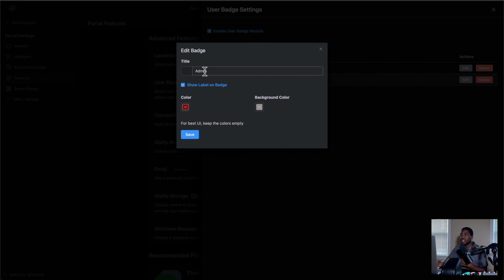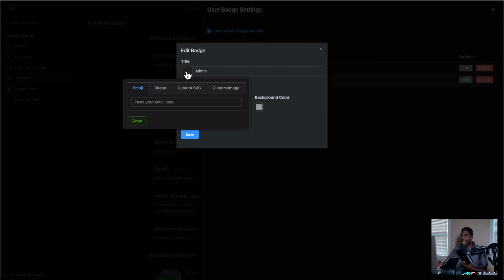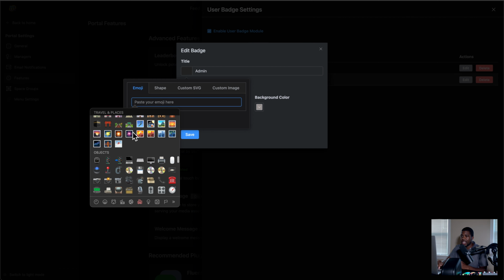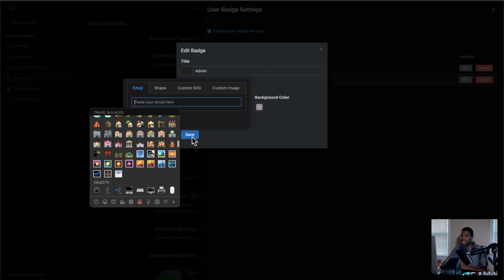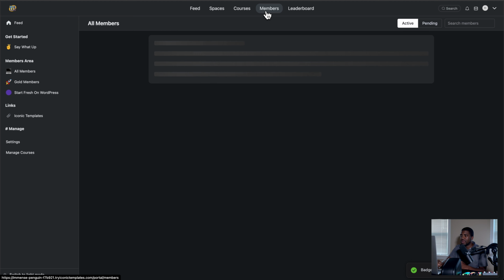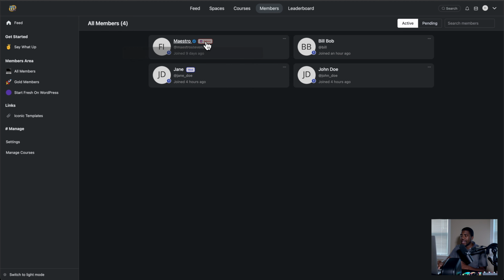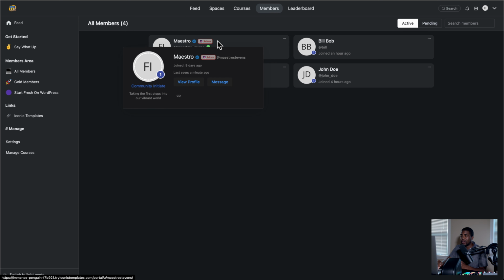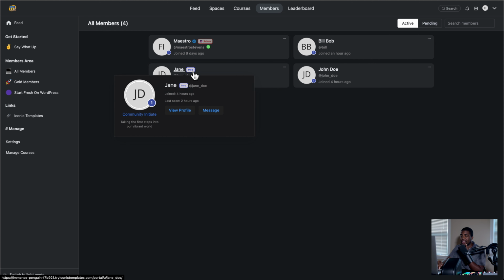I created them myself. So I created admin. I could technically add an emoji if I wanted to. So let's just say admin. I'm just going to check this right here. Boom. Now admin has this little emoji by it. I'm just going to save again just in case. And then if I go to members, you'll see that we have the badge here. See how we have the badge here? And then we have the badge here.